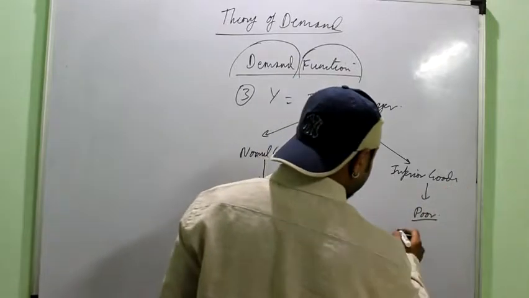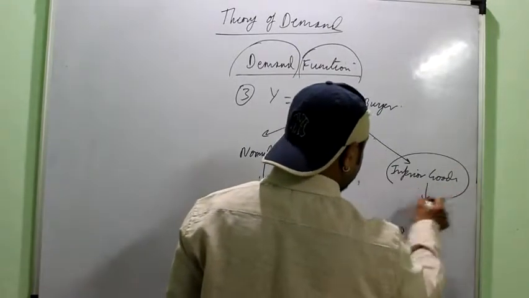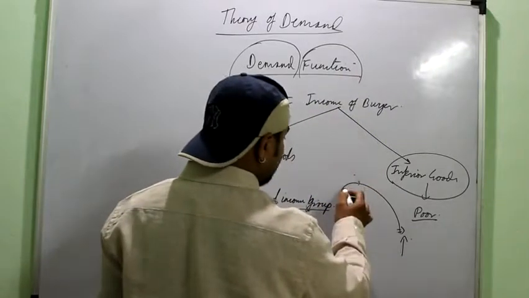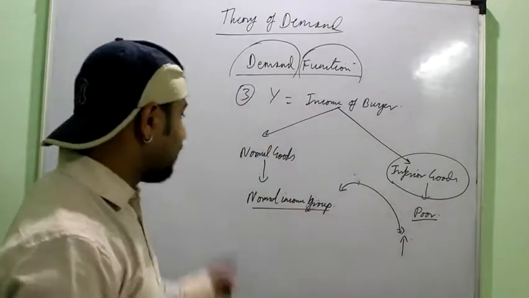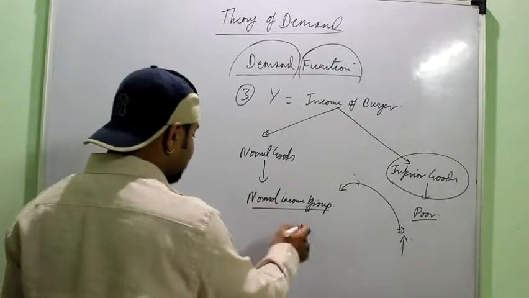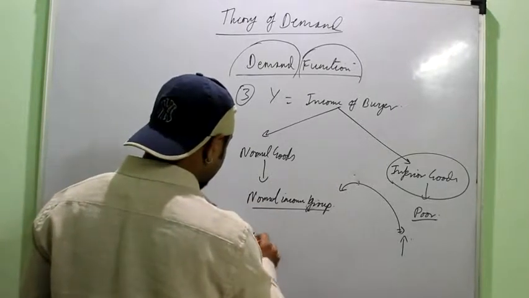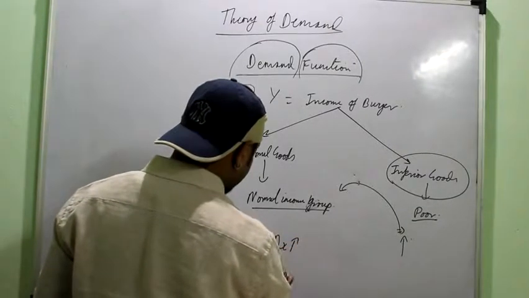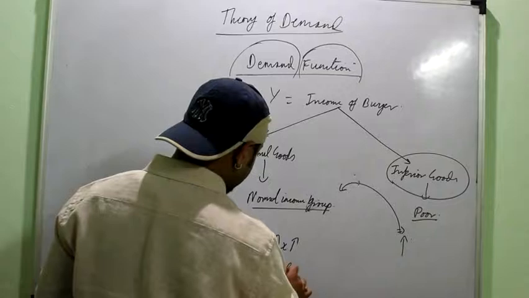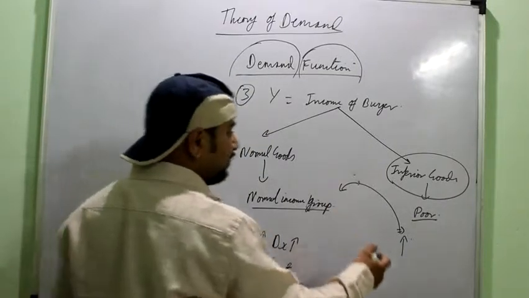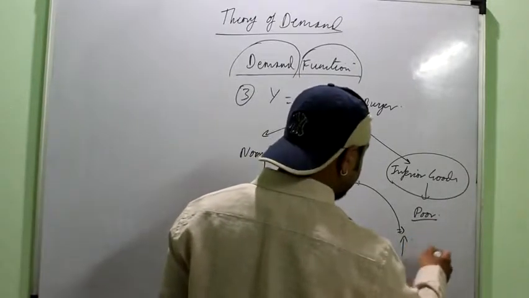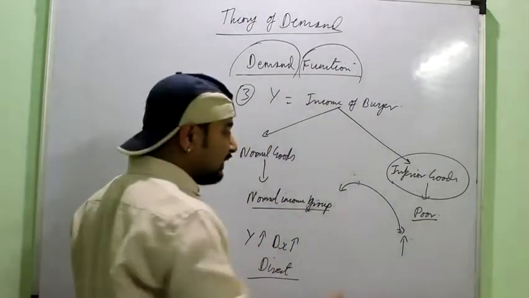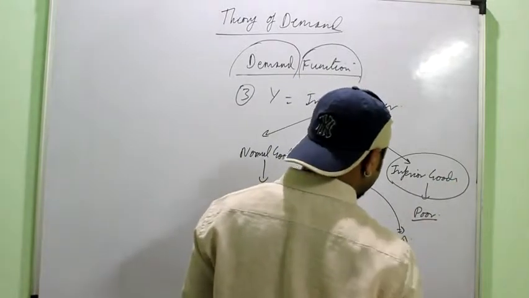So what happens when a person is buying an inferior good and his income rises? Then he tries to switch over to the normal good, right? For the normal goods it is a simple relation, there is a direct relation. The more your income, the more will be the demand, a direct relation. But after learning the meaning of inferior goods, we come to know that it is also possible that when the income of a person rises, he reduces the demand for the good, and that type of good is known as the inferior good, right?